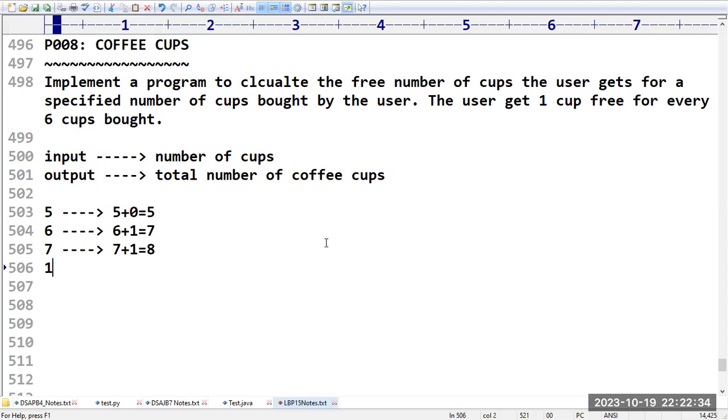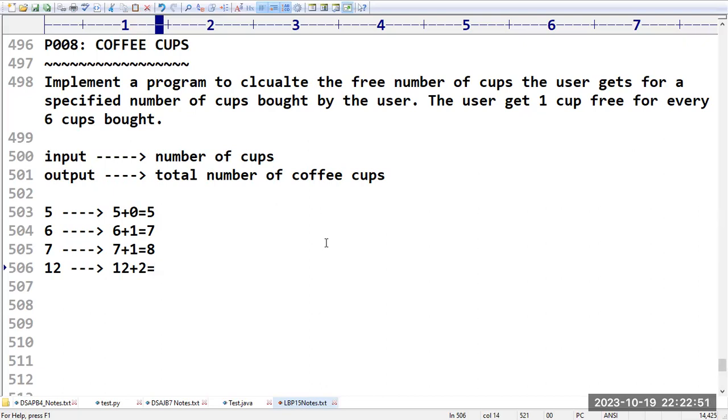If you purchase 12 cups, what will happen? Already 12 cups are there. In that, how many sixes are there in 12? There are two sixes, right? So that's why here you are going to get 2 free cups.